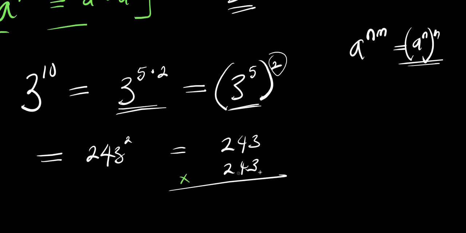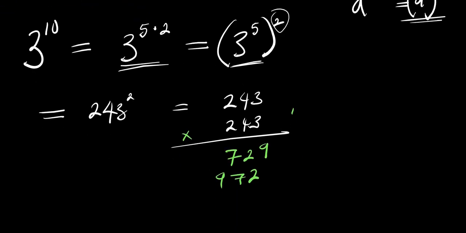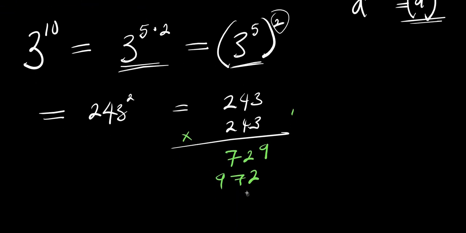243 times 243. 3 times 3, 9. 3 times 4, 12, 2 carry over 1. 3 times 2, 6 plus 1, 7. 4 times 3, 12, 2 carry over 1. 4 times 4, 16 plus 1, 17, 7 carry over 1. 4 times 2, 8 plus 1, 9. 2 times 3, 6. 2 times 4, 8. 2 times 2, 4.